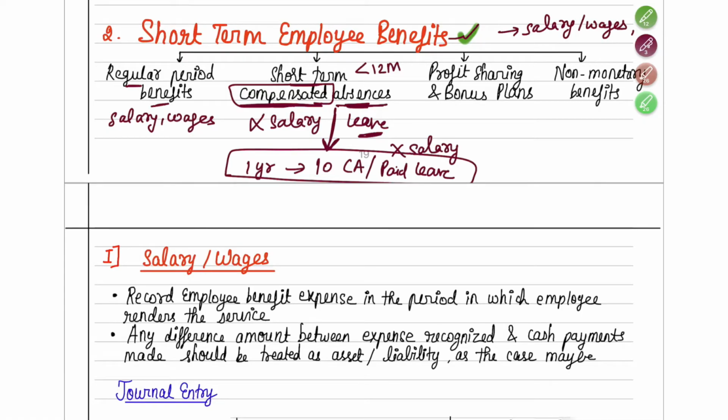Okay, fine. Next is your profit sharing and bonus plan. So bonus also comes under this, because if in this year you're going to get this bonus, it will come under less than 12 months. So it will become your short-term employee benefits. And finally, some non-monetary benefits also you can get.